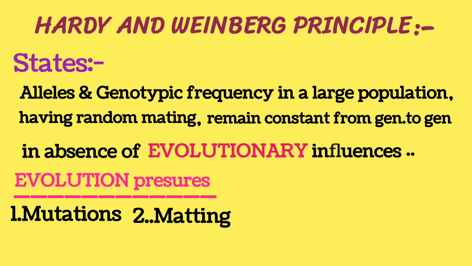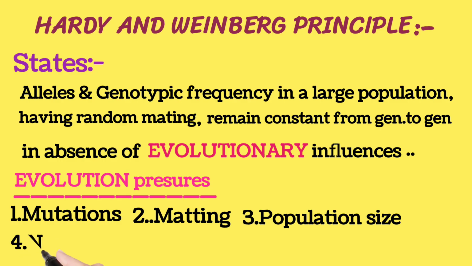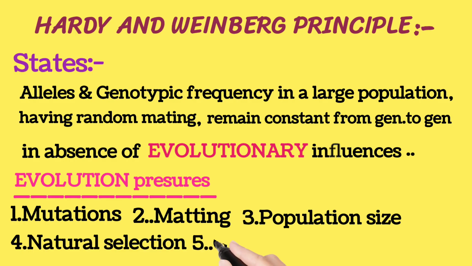As we know, the law is applicable when there is random mating. One more evolutionary factor is known as population size. It matters a lot. A small population is prone to evolution. Now there is one more factor, namely natural selection. Natural selection is the main cause for evolution and failure of Hardy-Weinberg's principle. So natural selection must be totally absent.